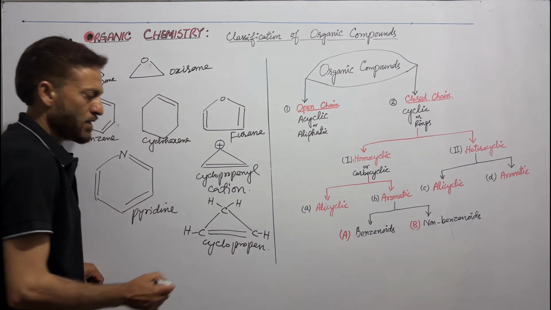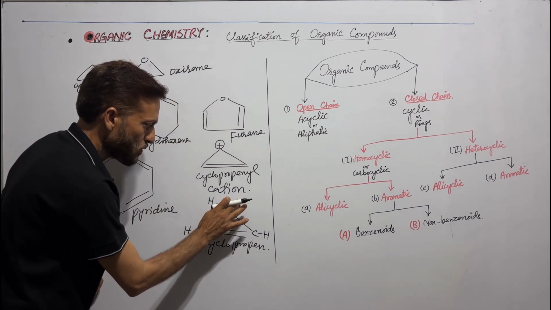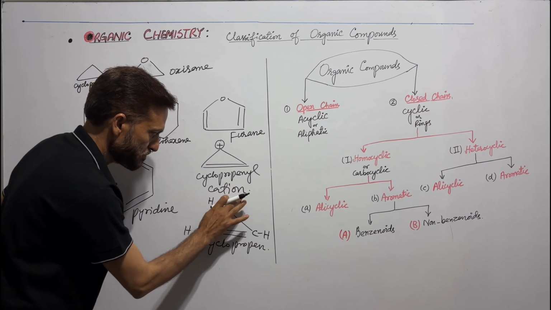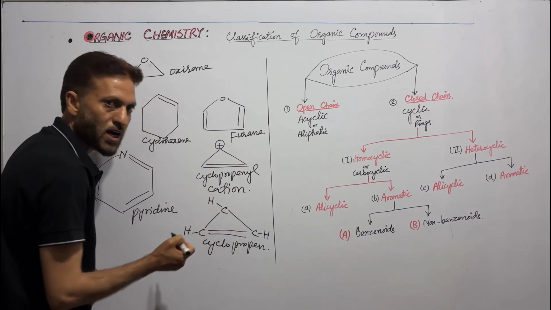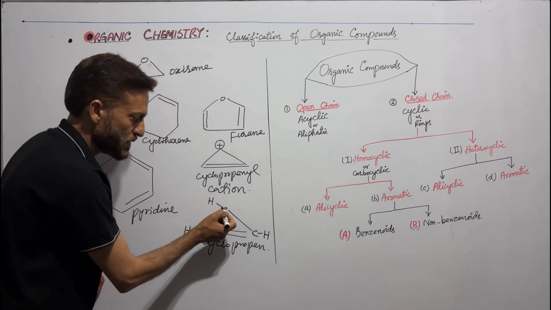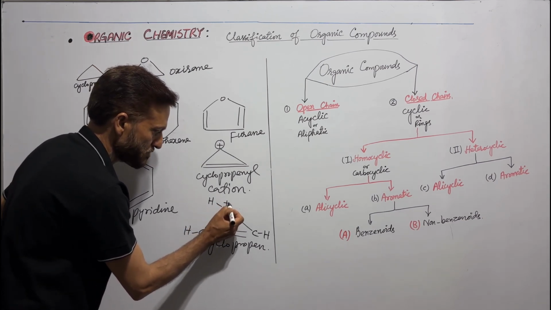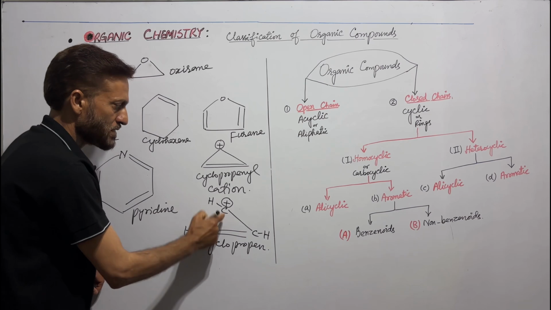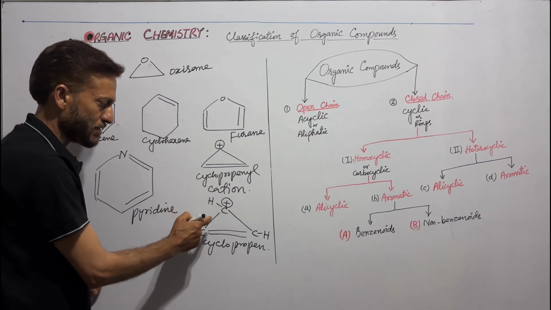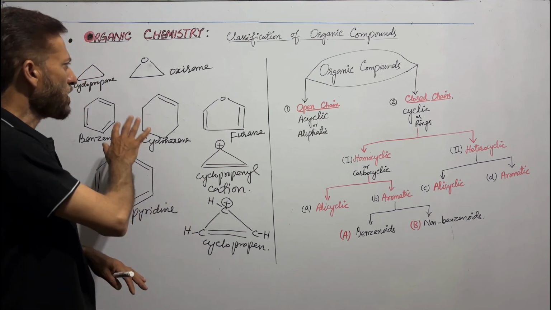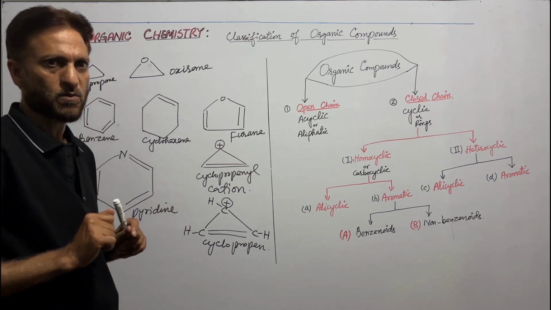Let me remove 1 hydrogen atom along with the electrons. So this carbon will have an empty p orbital containing the positive charge. This is our cyclopropenyl cation. My dear students, these are all cyclic organic compounds.